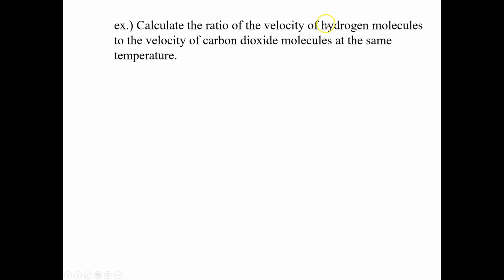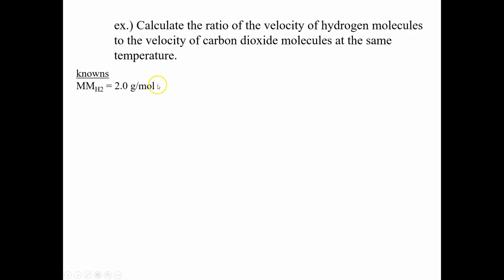So that means that hydrogen's really light. Carbon dioxide is going to be much heavier. Which one's going to move faster? Of course, the hydrogen is, because he's lighter. But how much faster will he move? Well, now we're going to have to put some numbers in. So what we're going to do is use that periodic table, and we're going to use the numbers that are at the bottom of each element. You notice in the little box where the H is for hydrogen on your periodic table, the number 1.01 is below it. That's about how heavy the hydrogen is.